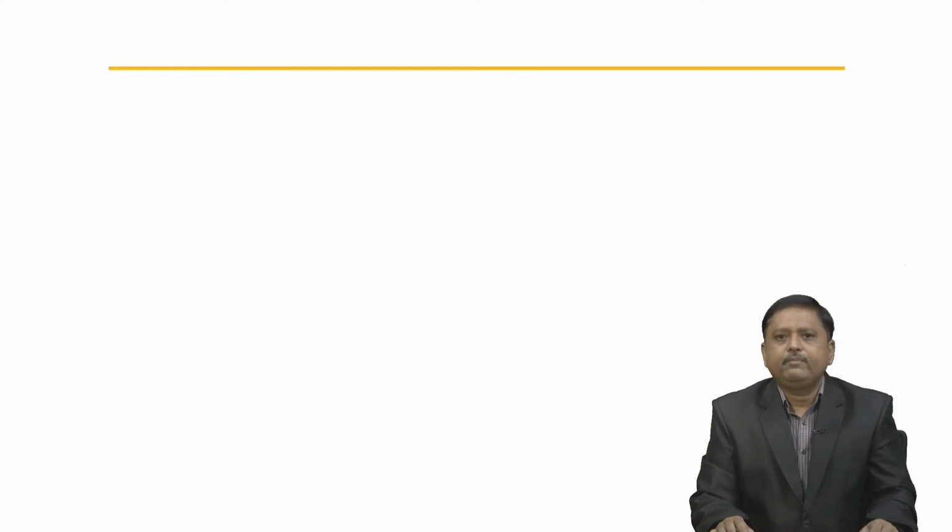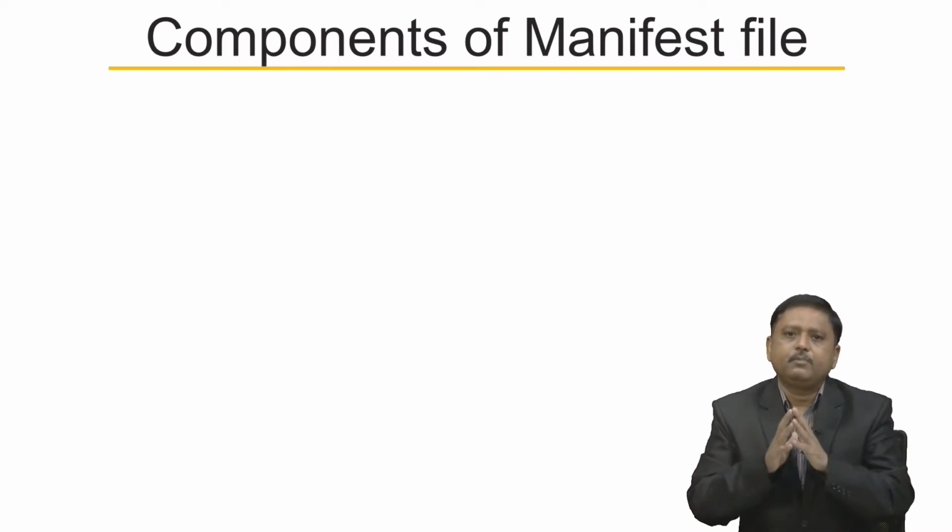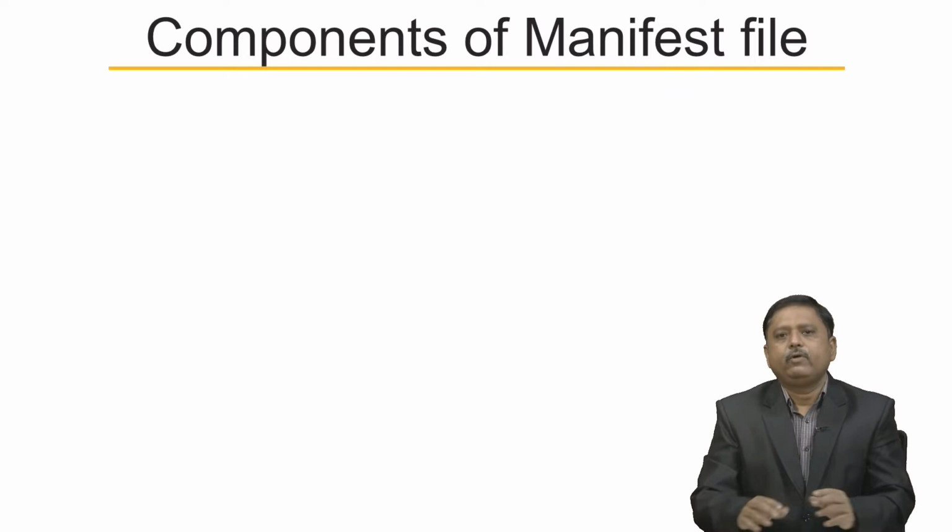So, manifest file contains very important description regarding your app. Now, let us look at the components of manifest file one by one.